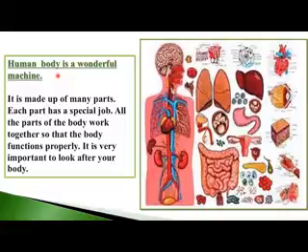If we just see the basic structural and functional unit of living organisms, that is the cell. When cells combine together they form tissues, tissues combine together to form organs, and when organs combine together they form organ systems. When organ systems combine together they form the body of the organism. So if we are considering the human body, all the organs of the body combine together to form organ systems, and when organ systems combine together they form the human body.